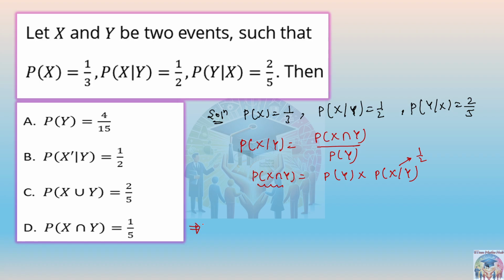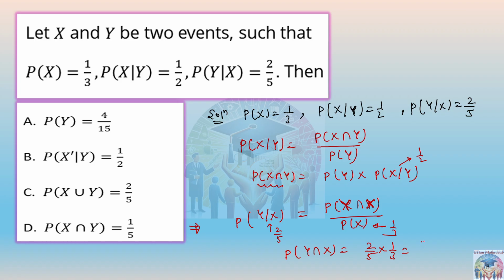Using Y given X. Okay, you are saying that if we use Y given X, but again the intersection will create the problem. So let's say it is X intersection Y, or Y intersection X, upon probability of X. This value we already know, 1 by 3. This value we already know, 2 by 5. So we can just get the value from here: 2 by 5 into 1 by 3, that will be 2 by 15. Yes, it is correct. So 2 by 15 is this value, and so definitely X intersection Y is not the answer.